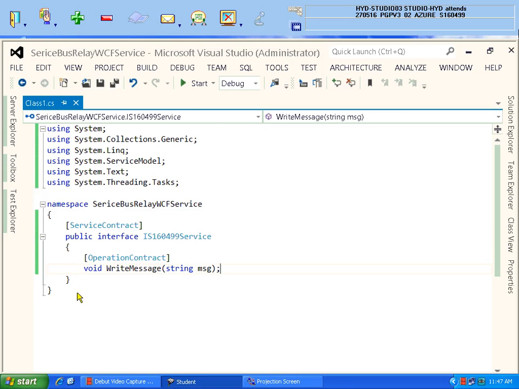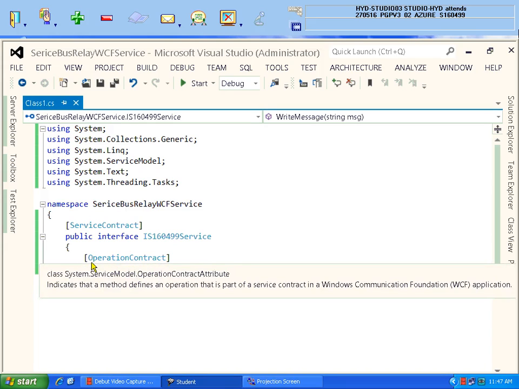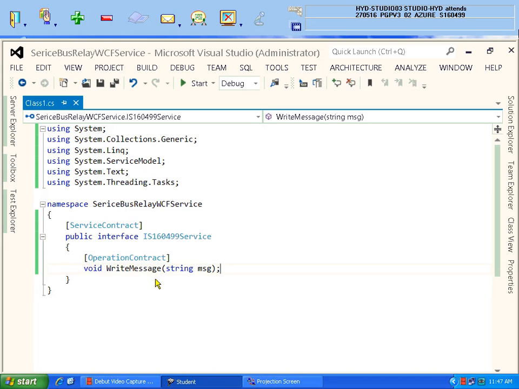Madam, where is the service class? That you will do in the second application from where you are hosting it. That's the reason I have not written the class that implements the code for this function. So don't worry about this, and you compiled.